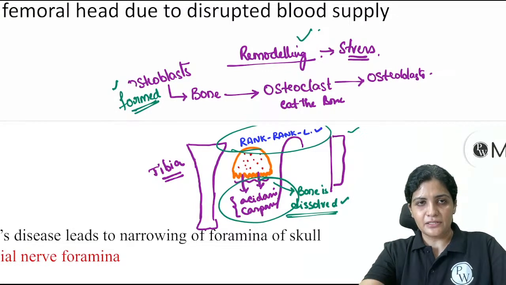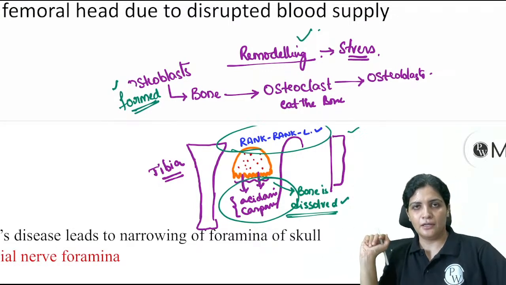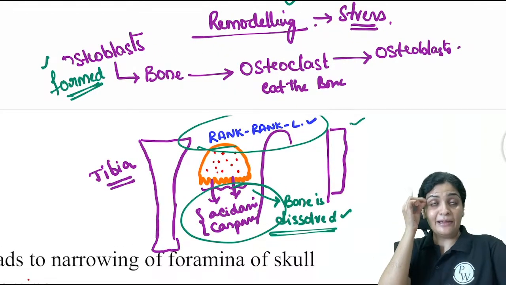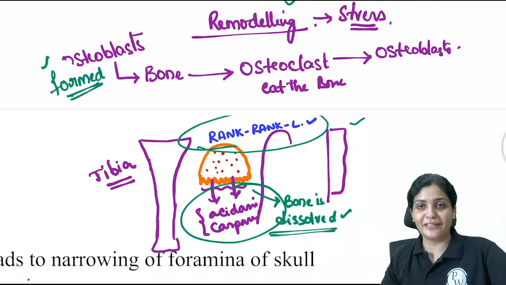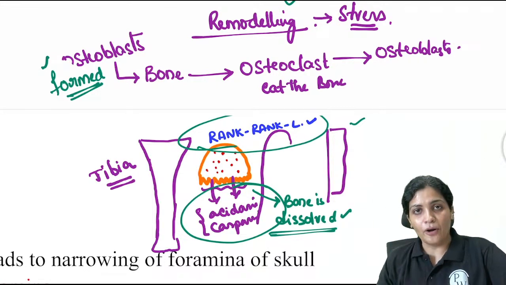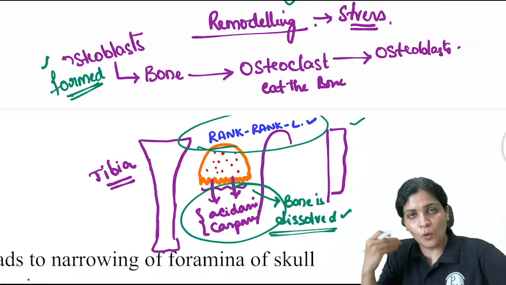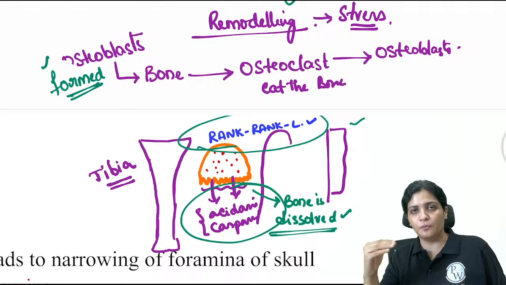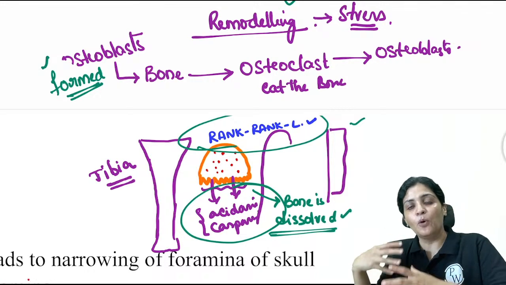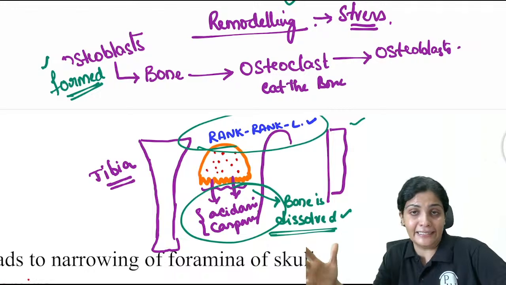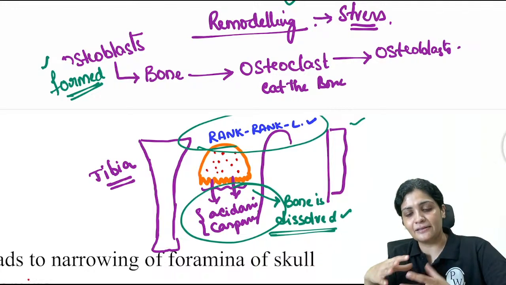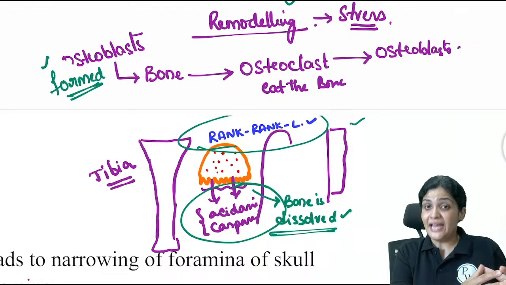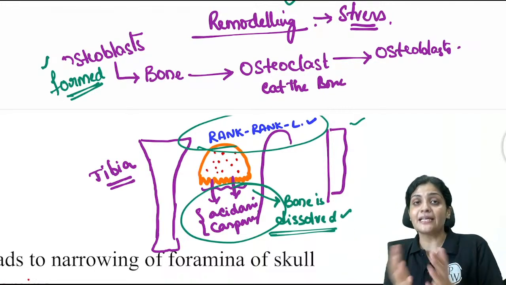Some of it is disturbed with this. Okay, so this is why I'm telling you, this is the basic of the remodeling, that is even in the fracture also. Bone remodeling is the final stage, right? We always say that whenever there is bone fracture, the bone again becomes exactly like its previous one. It completely heals, and it becomes exactly the way it was before. This phenomenon is called remodeling.